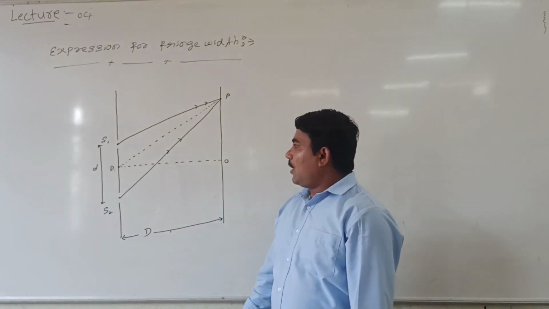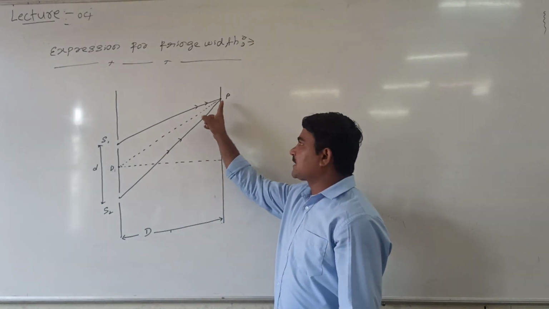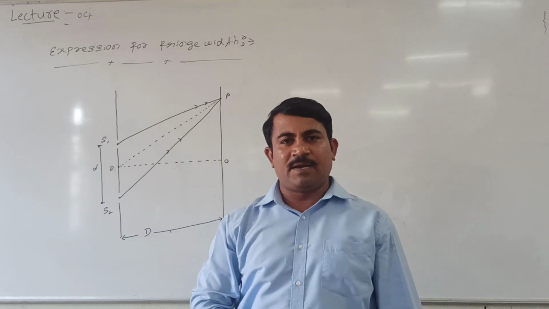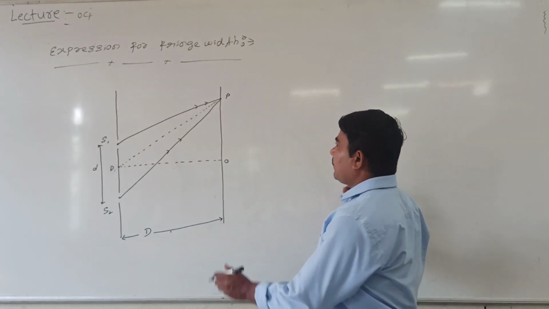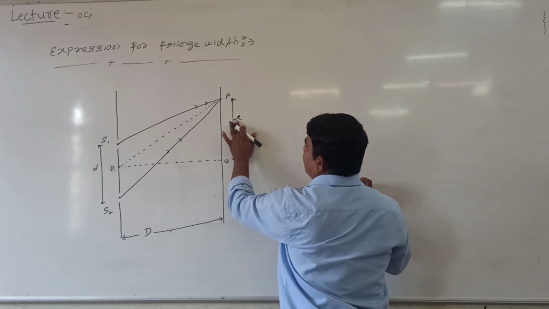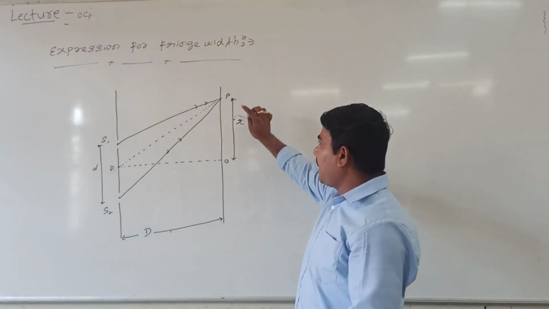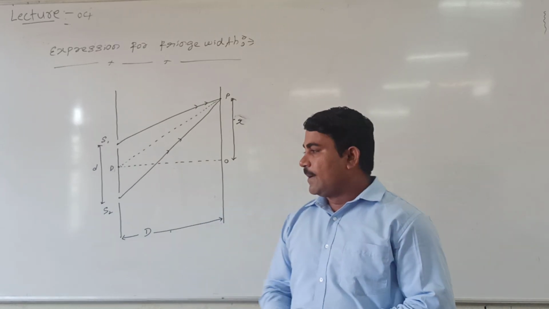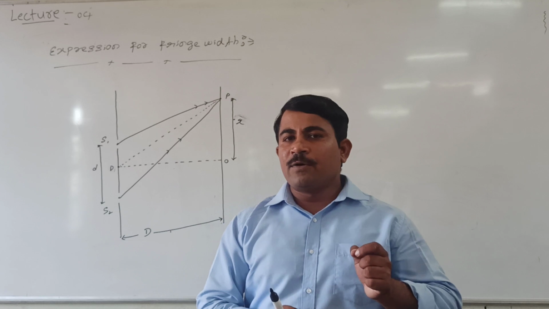All the wavefronts that come from S1 and S2 overlap each other. As a result, an interference pattern is observed on the screen. At P either a bright band or a dark band is possible, but exactly at O the central bright band is possible. The distance of the point P from the central bright band is represented by X.